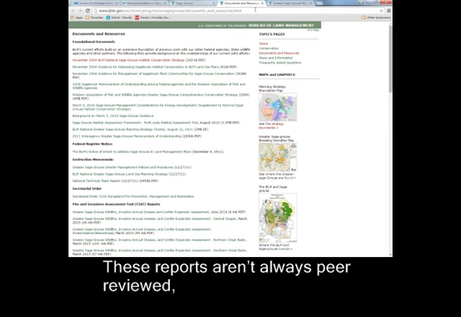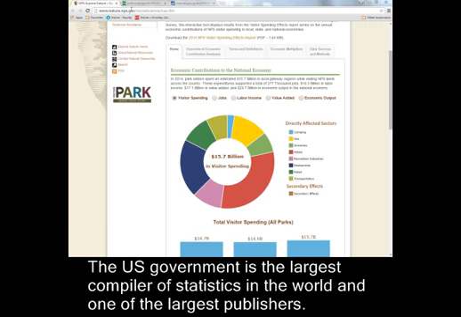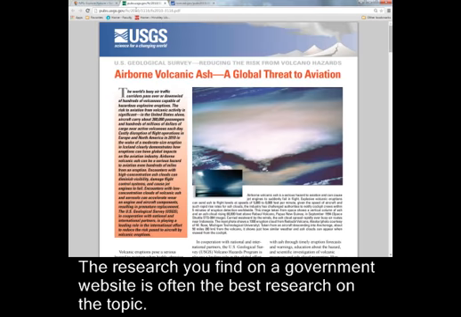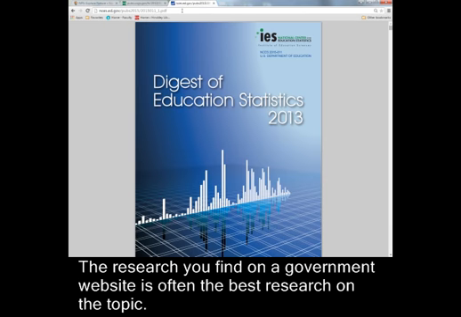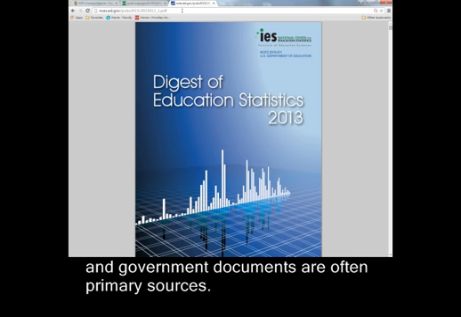These reports aren't always peer-reviewed, which means they don't undergo the same scrutiny that academic articles do. The U.S. government is the largest compiler of statistics in the world and one of the largest publishers. The research you find on a government website is often the best research on the topic. U.S. government statistics are good information for all sorts of research, and government documents are often primary sources.